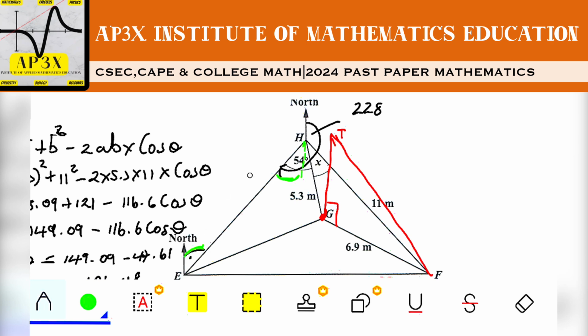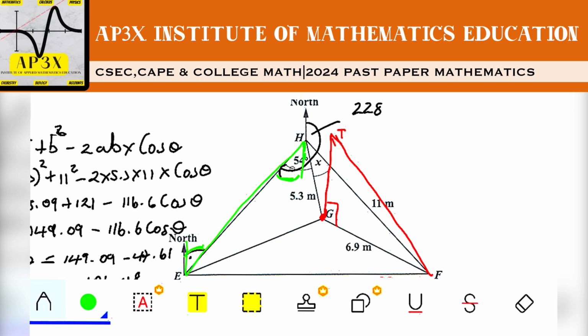When north and south are parallel, you're looking at forming a Z angle. So right here is going to be equal to right here. Please note that the 54 is what we want plus a little tiny piece over here. That 54 can be tricky. You might be misled to think that the angle down here is 54.